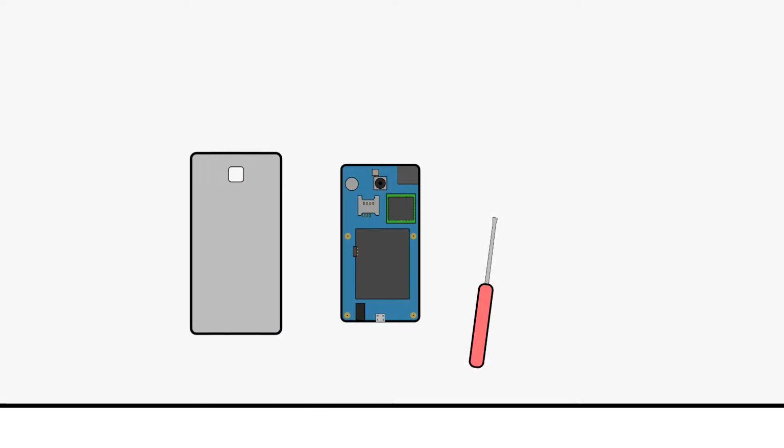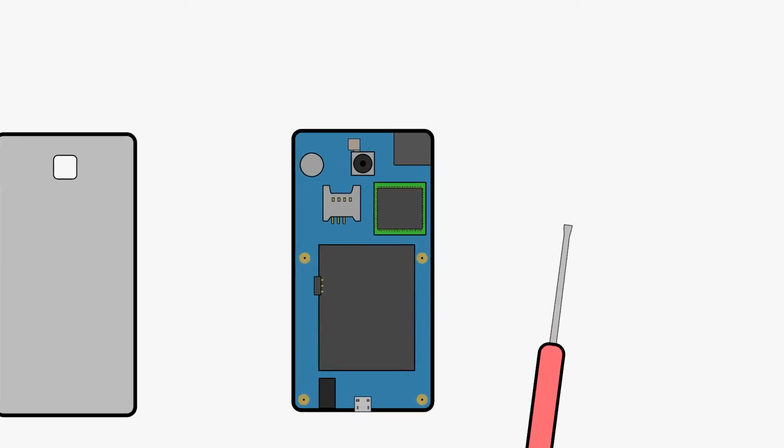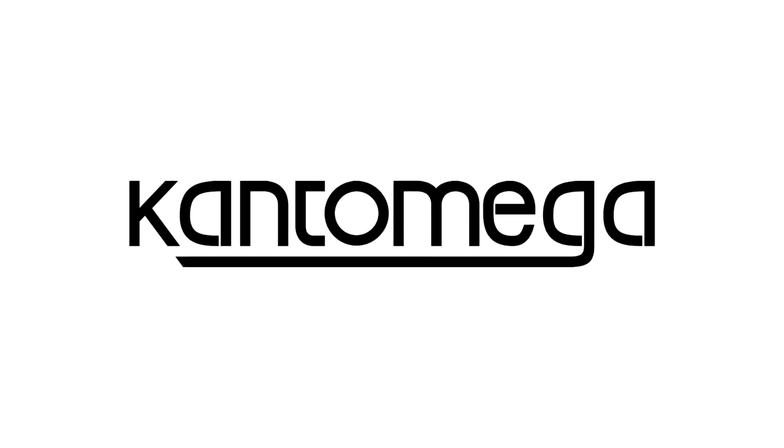The purest material in our lives is the silicon inside electronics, which can have at most one non-silicon particle for every billion silicon atoms. Which means that if all the people on Earth were atoms in electronic-grade silicon, only 7 of them would be something other than silicon. And in principle, the 7 of them make it a mixture. So, let's get to know mixtures a bit better today on Kantomega.